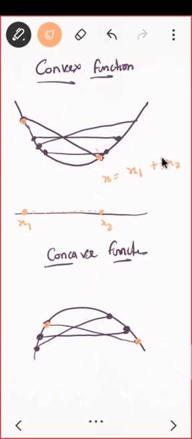Do you understand the logic of what I am trying to do? I am trying to go from this point to this point. That means I am going to partition it in some ratio. If I put t equal to 0, I want to get x1. So I have two points x1 and x2. If I put t equal to 0, that means this term should vanish, so t times x2 should appear here. This is how you should think about it. And if I put t equal to 1, I need to reach x2.